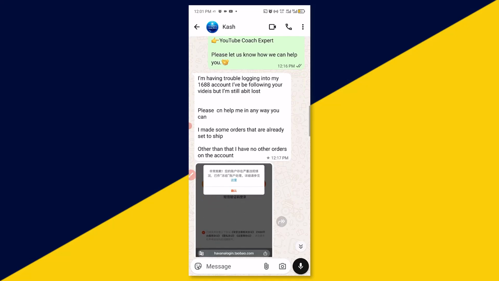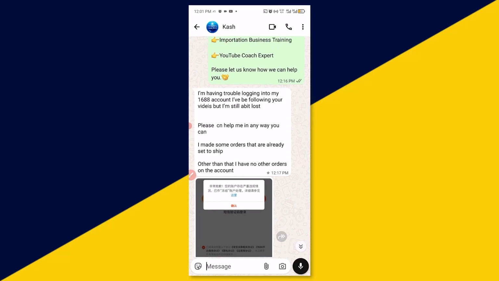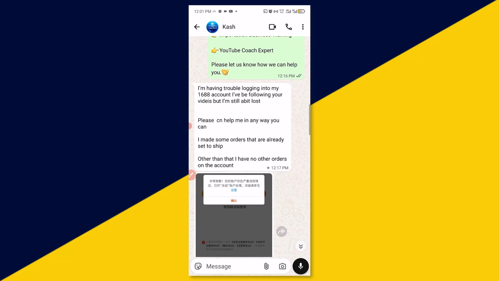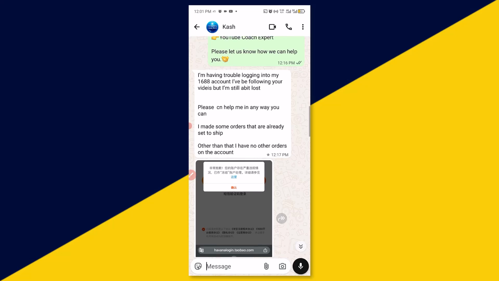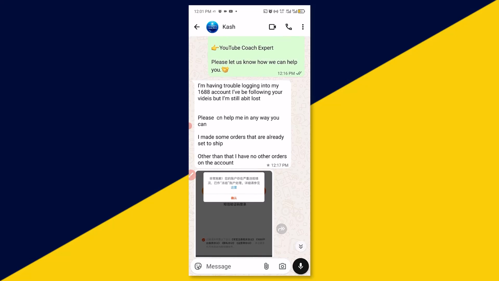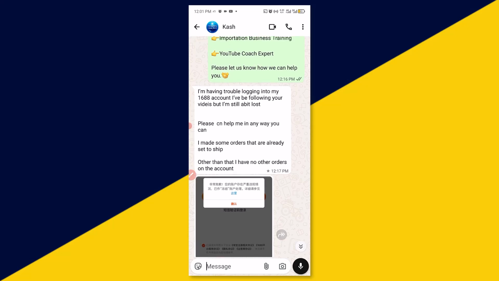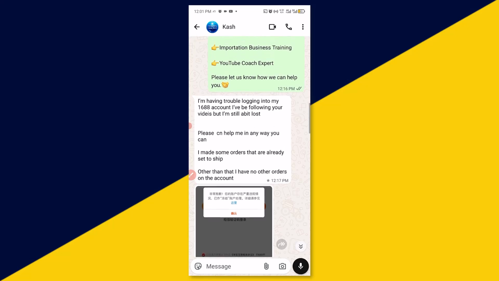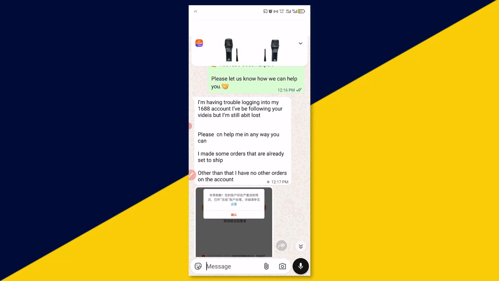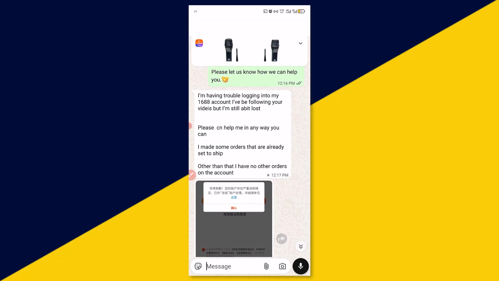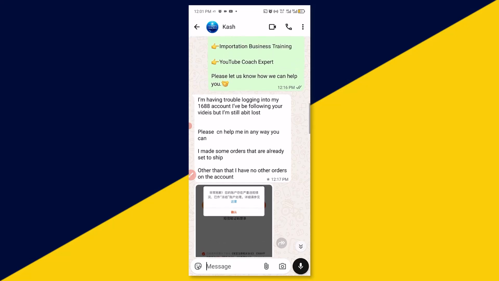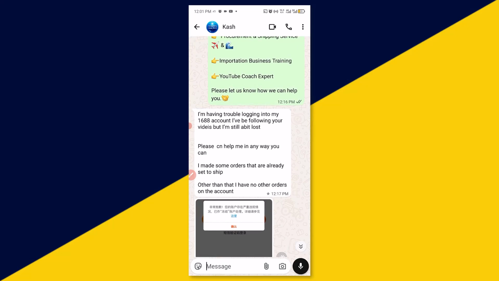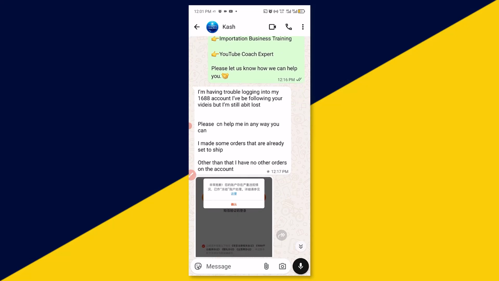Because 1688 frowns at transactions outside the app. They are doing this to protect both you and the supplier. So if you want to make payment on 1688, always pay through the platform. Never ask for a supplier account number. Never ask for a supplier Alipay payment code or the rest. If you do not ask any of these questions of the supplier, you will not get blocked. So make sure that for every business transaction, you remain polite and you do not ask for external affairs.